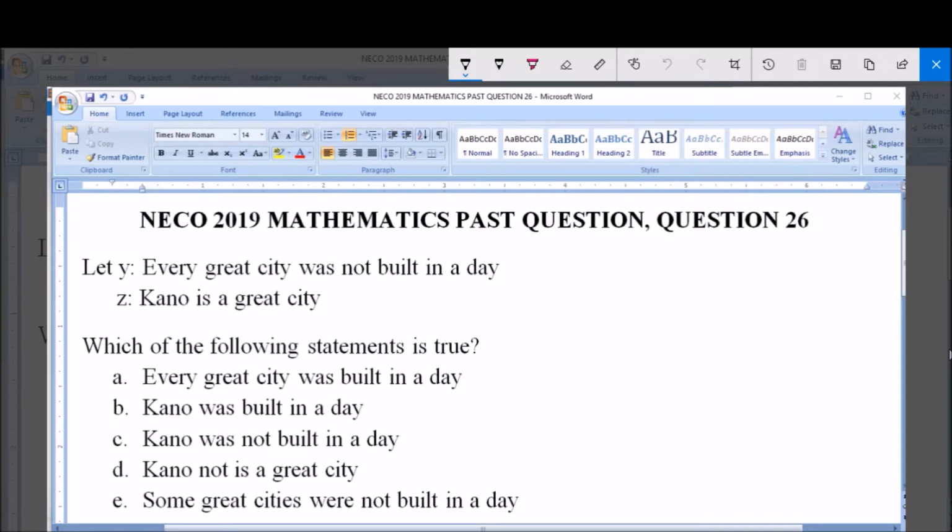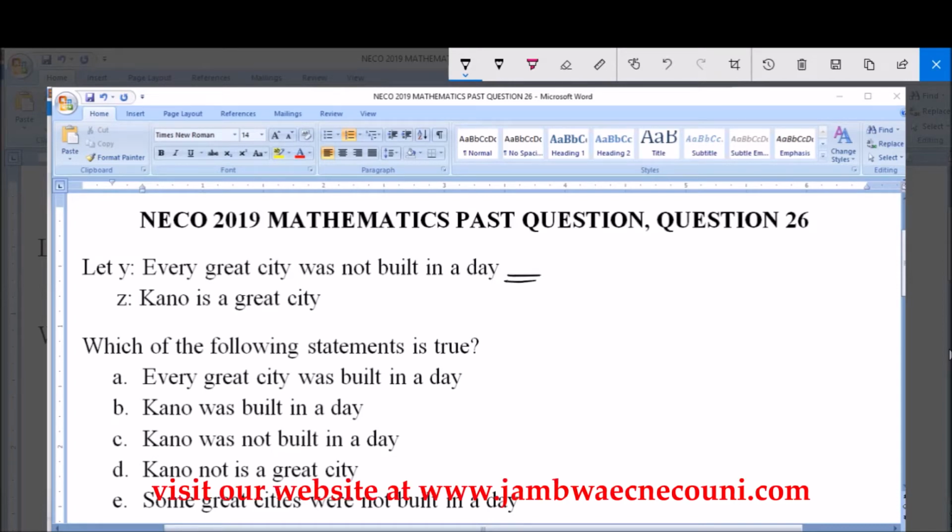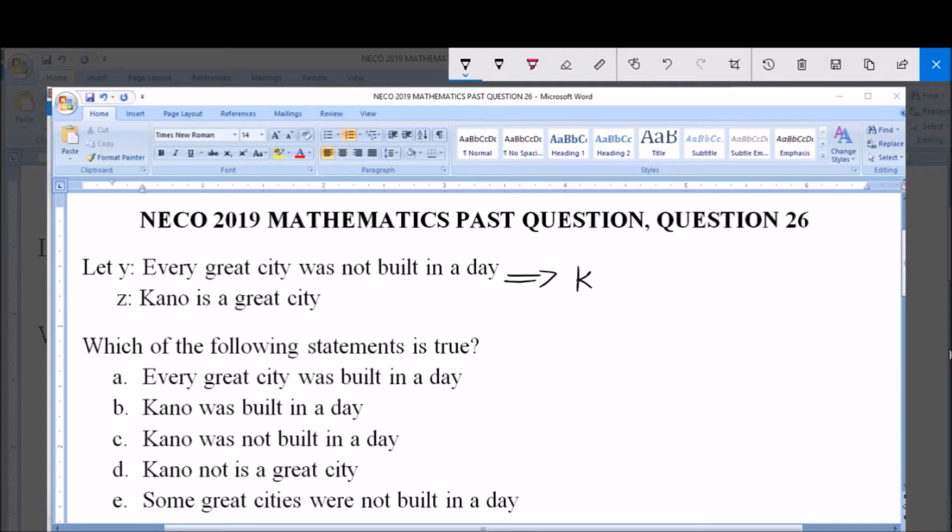Now, this is a logical statement, and the logical statement Y says every great city was not built in a day. And logical statement Z says Kano is a great city. So, this simply implies that Kano, being a great city, was not built in a day. Now, let's take the options.